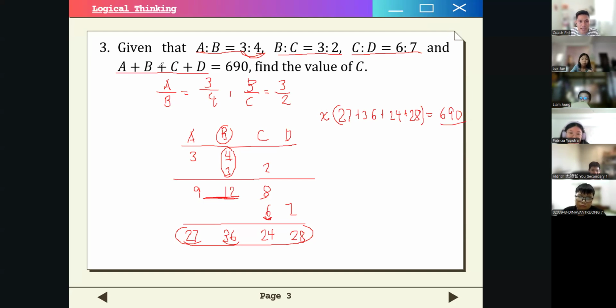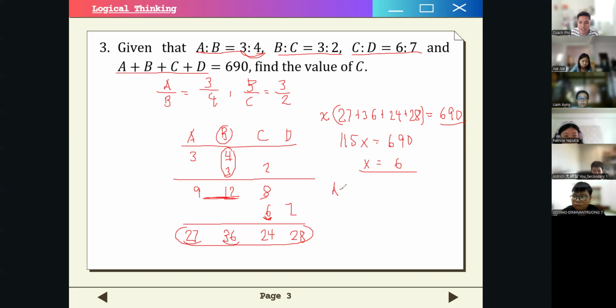And the simplified ratio for all four variables is this, right? So if we just add those, what will we have? 27 plus 36 plus 24 plus 28. 115x is equal to 690. x is equal to 690 divided by 115, which is 6, right? So this is a common multiplier for all of the variables.